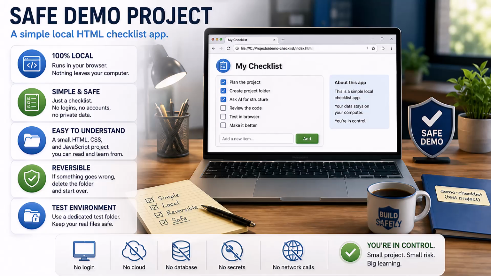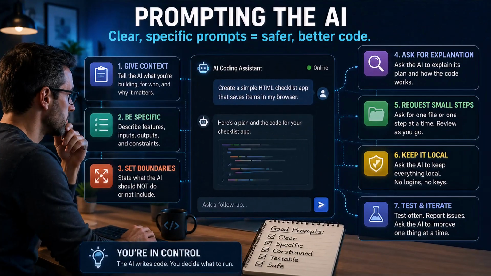Then we open it locally and test it, click every checkbox, type weird input if there is a text box. Refresh the page, try the obvious ways it might break. That is vibe coding with a seatbelt. The trick is not one magical prompt. The trick is keeping the AI on a short leash. Here are a few prompts I would keep handy. Before writing code, give me a short plan.